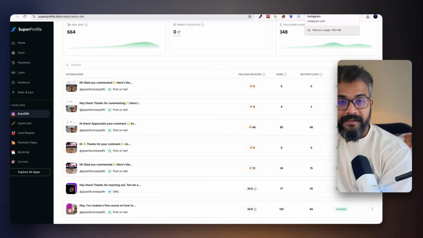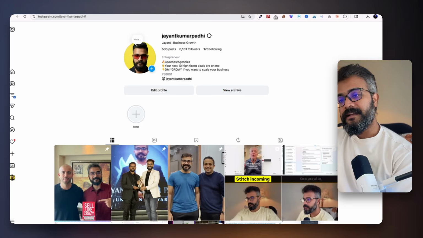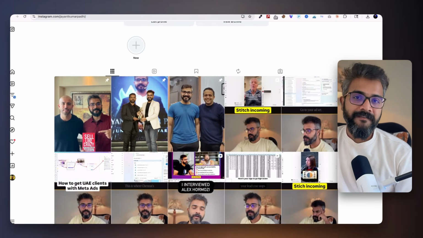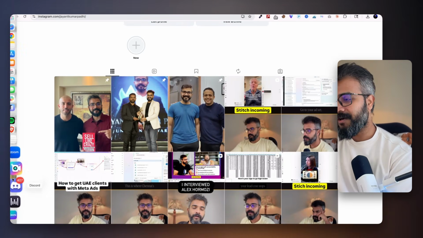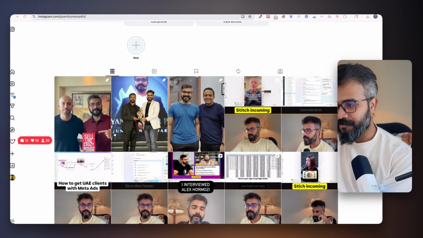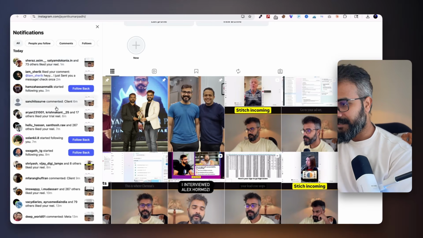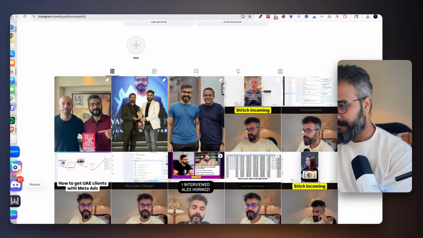Okay, next, this is the funnel setup. Next, what I do is I publish a lot of content on Instagram. So I have actually cracked what works for Instagram. So let me just stop the screen share. As you can see, this is blowing up like crazy. I don't know what's up with this. Yeah, so this is working. Anyways, I'm going to stop the screen share. So I think I figured out what works on Instagram.